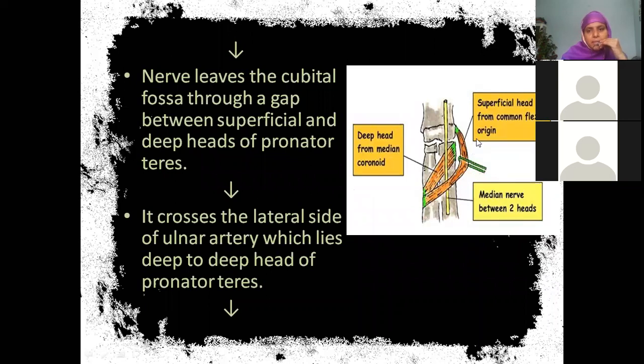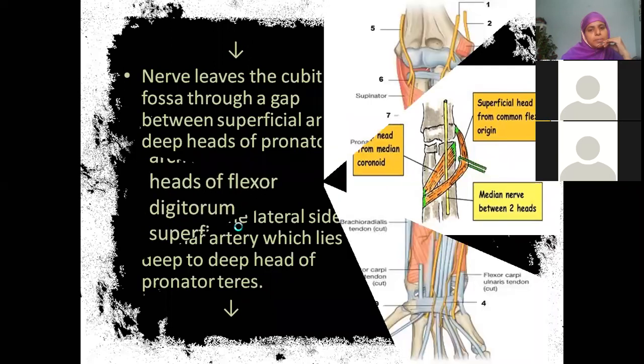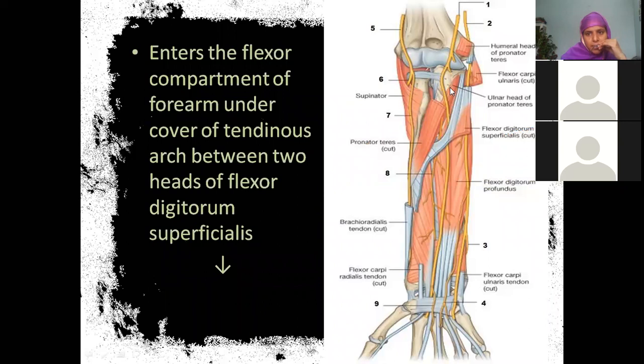Okay, then see here. The nerve is leaving the cubital fossa by passing through the gap between the two heads of pronator teres, isn't it? See, this is the humeral head, and this is the ulnar head. It is running between these two. So it crosses the lateral side of the ulnar artery, which lies deep to the deep head of pronator teres. See here, this is our pronator teres muscle, with the humeral head and ulnar head, in between which you can see the humeral head is cut in order to show this nerve is running between the two heads.